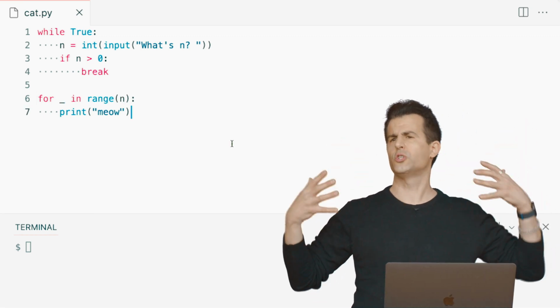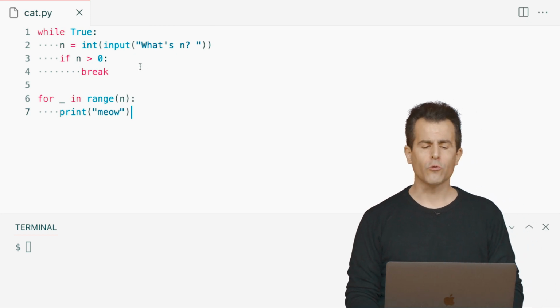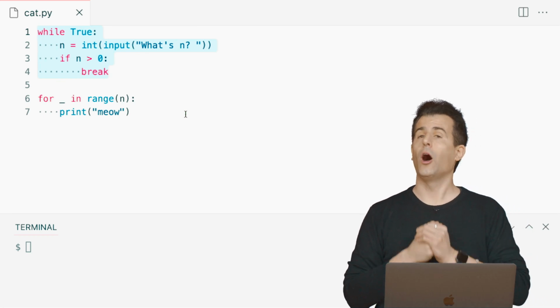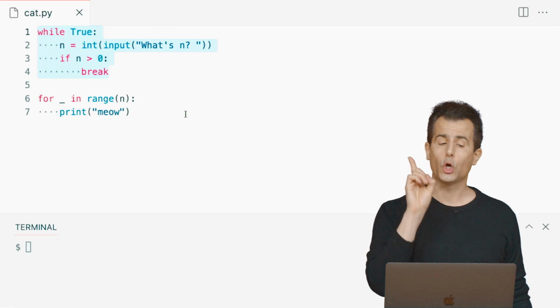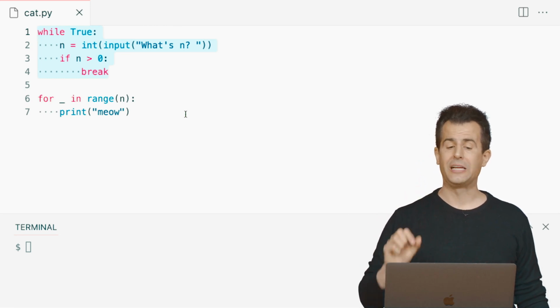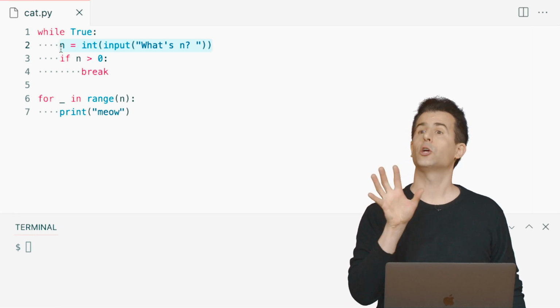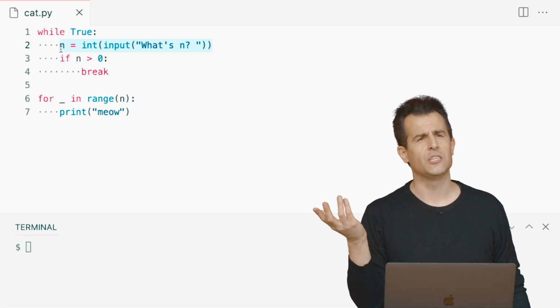And let me just change it to an underscore just to be Pythonic, if you will. So what's going on? Lines 1 through 4 deliberately implement an infinite loop that otherwise by default is going to go forever. But I'm asking a question inside of that loop. After getting an int from the user on line 2, I'm then checking, is it greater than 0? Or is it 0? Is it negative? None of which makes sense for a meowing cat.